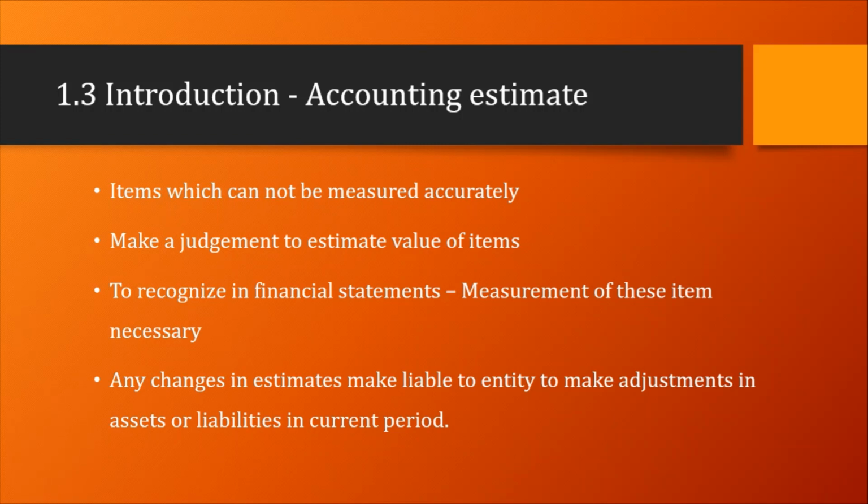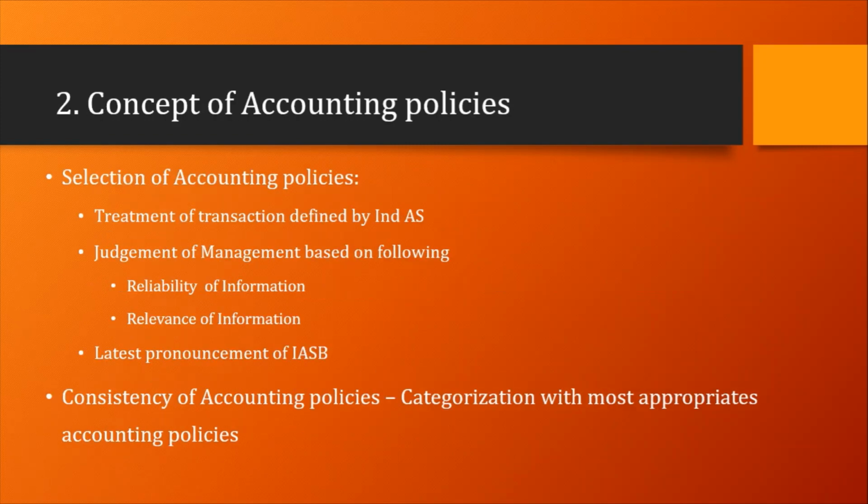Management has to make a judgment to estimate the value of these items. That is why they are called accounting estimates, because they are reflected in our financial statements. These items are also liable to adjust our assets, liabilities and equity during the current period. This is one of the most important parts of preparing financial statements.